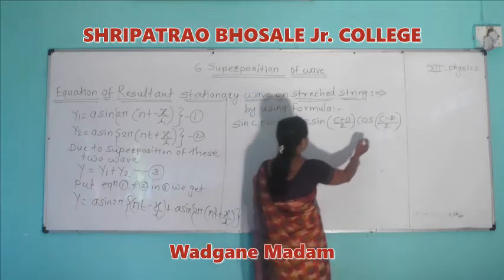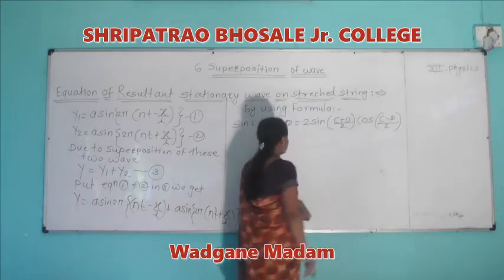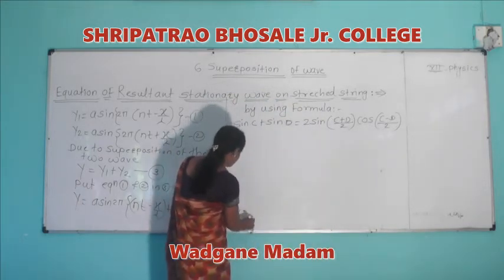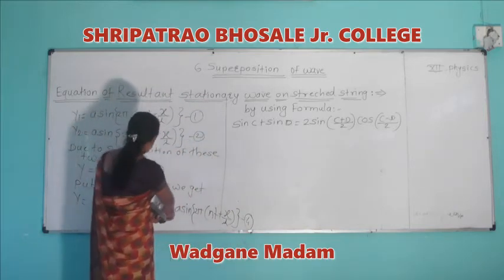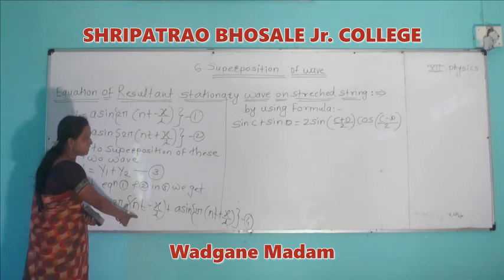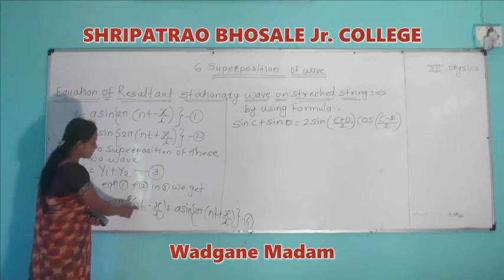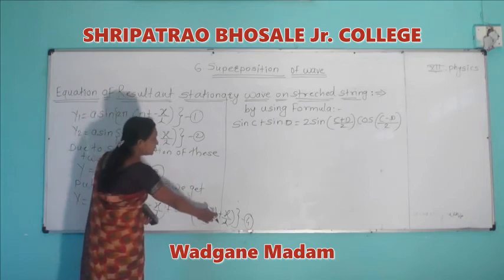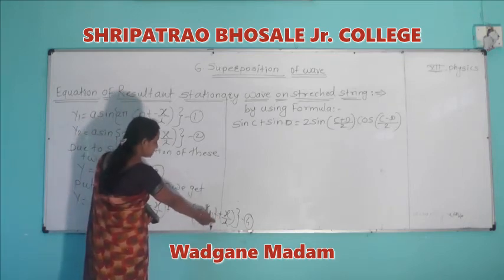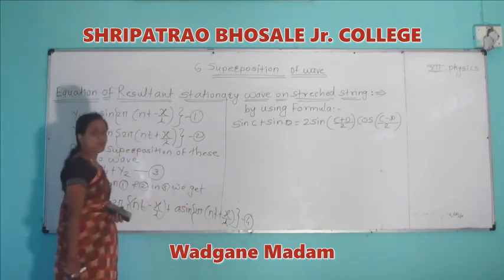By using this formula, here C is the term 2π(nt − x/λ) and D is the term 2π(nt + x/λ).